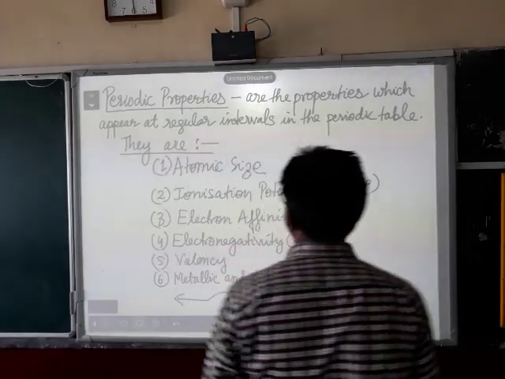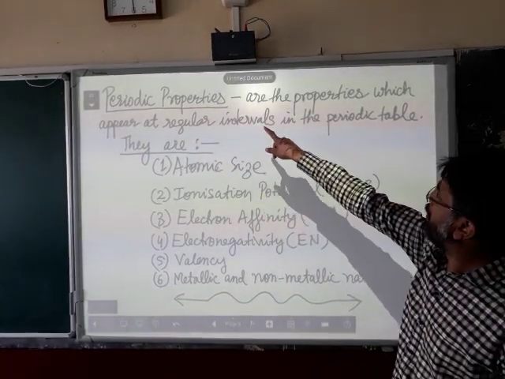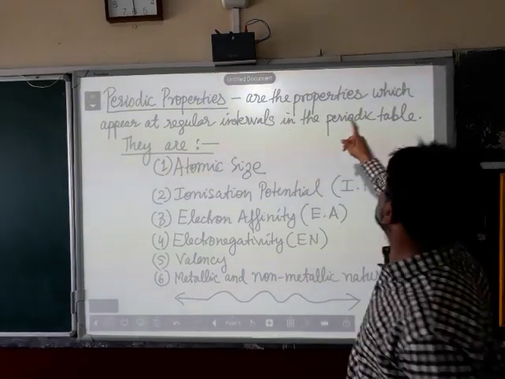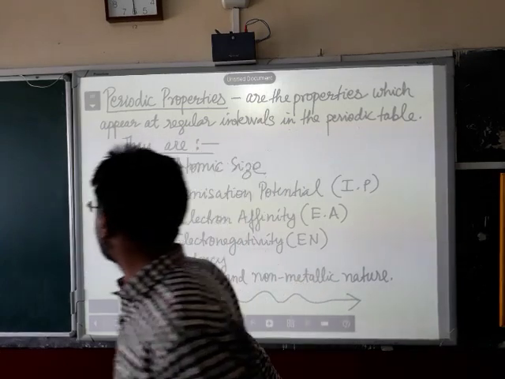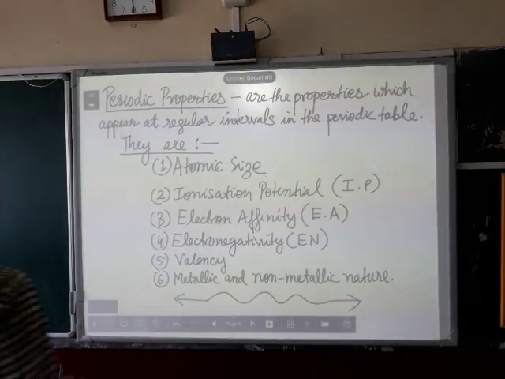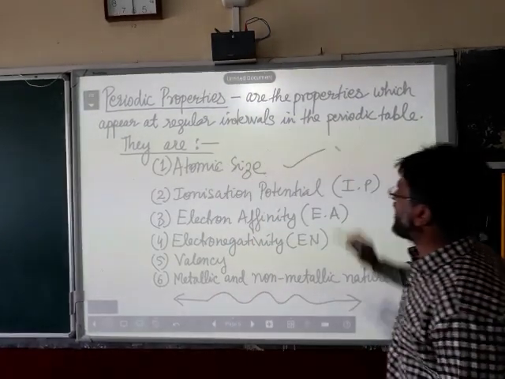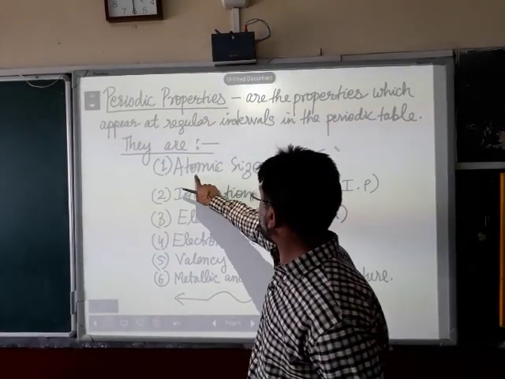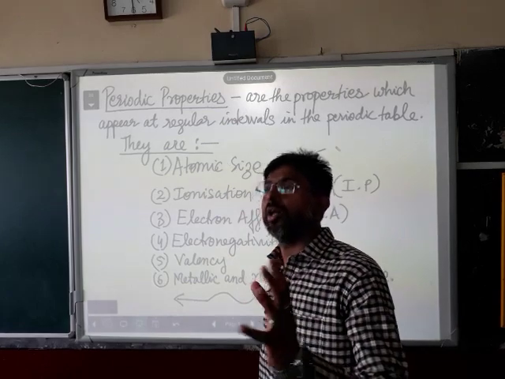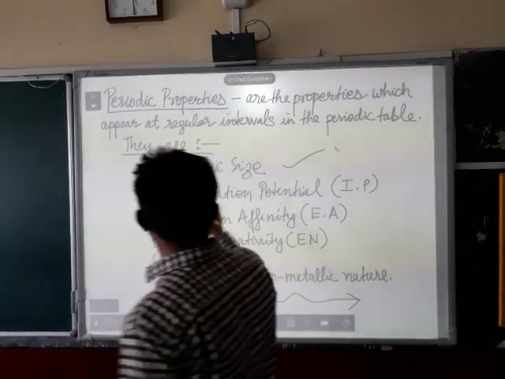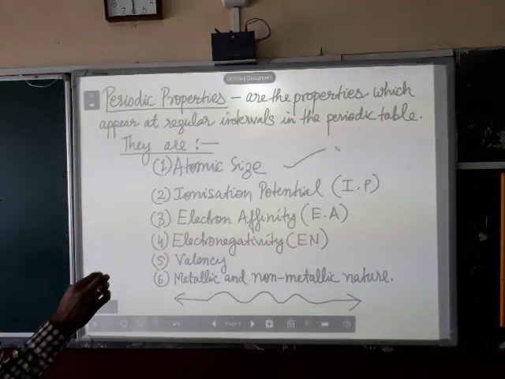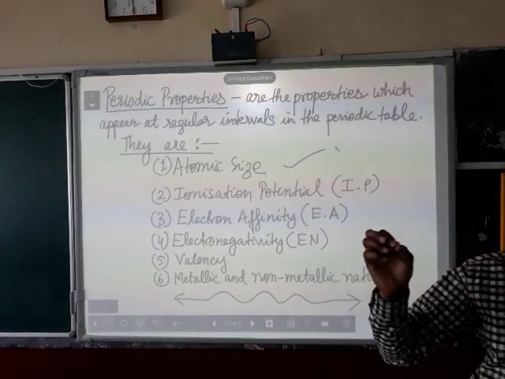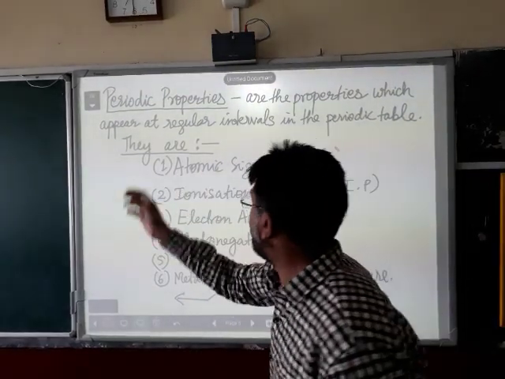Now periodic properties once more. The periodic properties are the properties which appear at regular intervals in the periodic table. Now what are the periodic properties? Number one, atomic size, the size of the atom. In short, atomic size is the distance from the center of the atom to the valence shell electron.